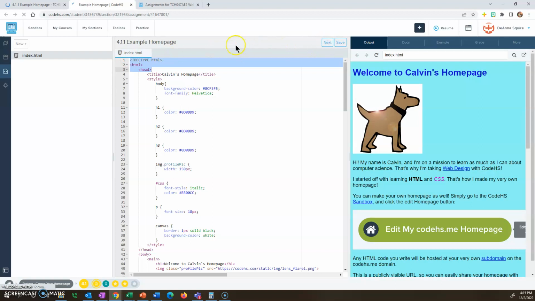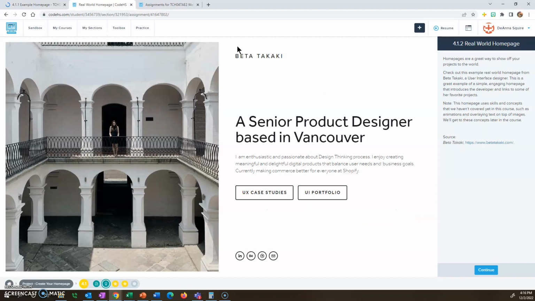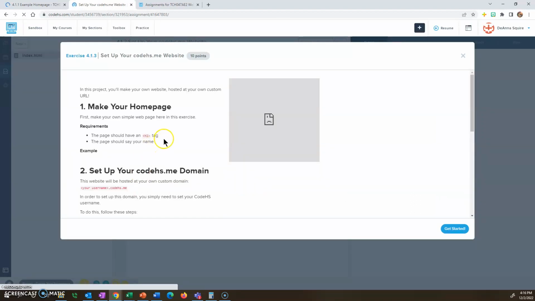All right, now the next thing you're going to do is they're having you look at a real world homepage. What has somebody set up? It's really cool to see these portfolio pages. They're really fun to look at, so take a good look and click continue when you're ready. And this is how you're going to set it up.